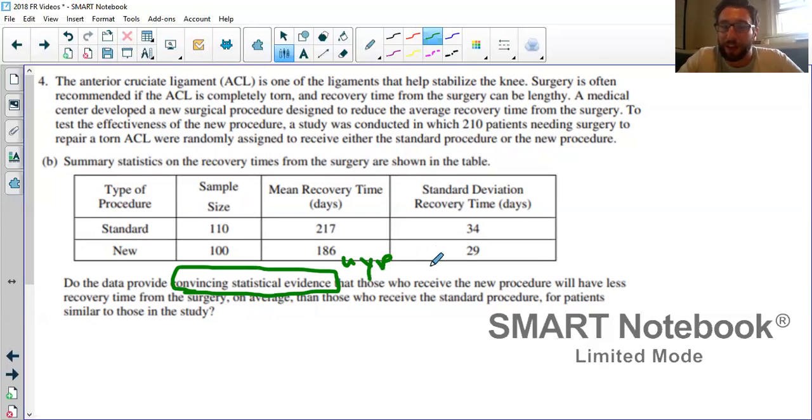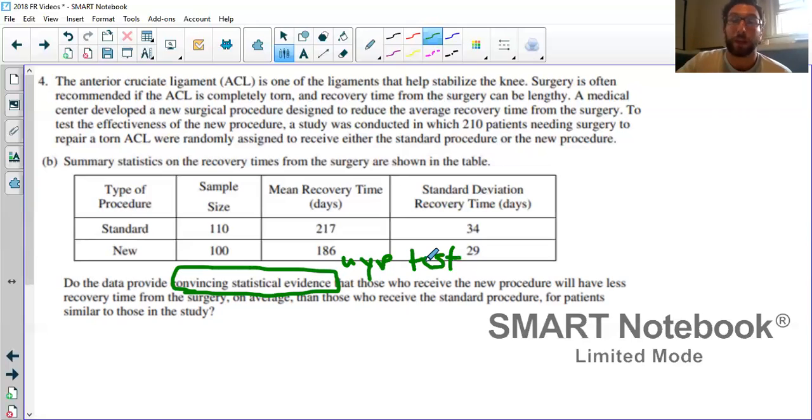Now there's no p-value given. I'm sorry, my bad. There's no alpha level given, which makes me think the p-value might end up being really low, so anyone would reject the null, or really high, so everyone would fail to reject the null. I don't know if that's the case. We'll produce those values, but that's something that I'm immediately thinking about. That doesn't have to be the case, but that's something that I'm thinking about.